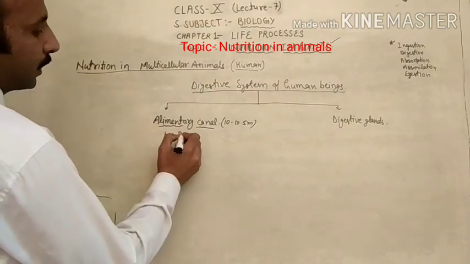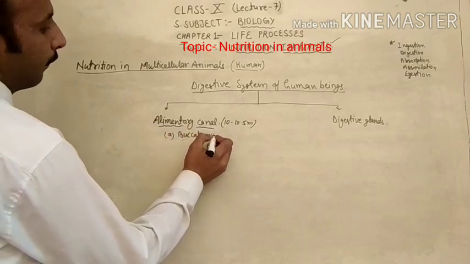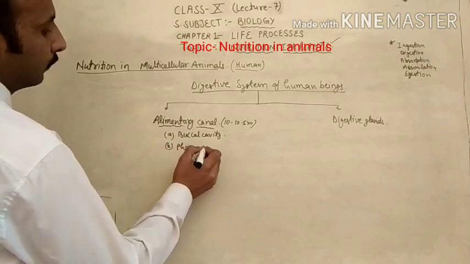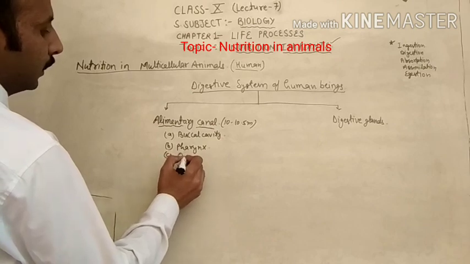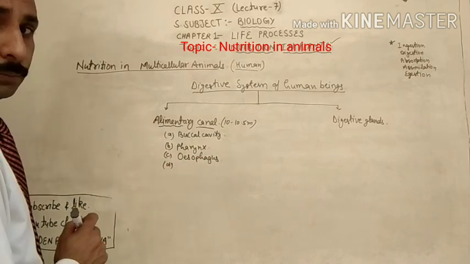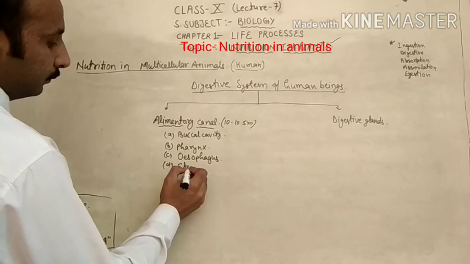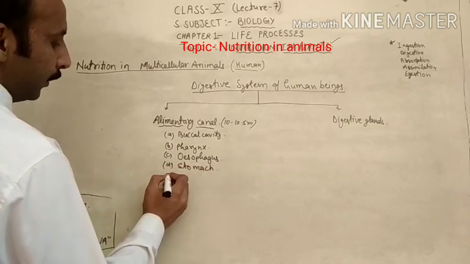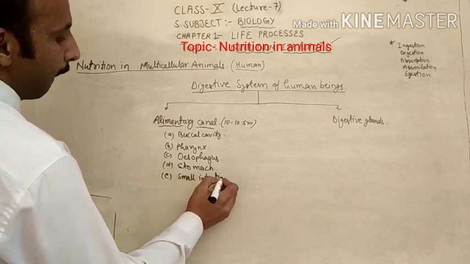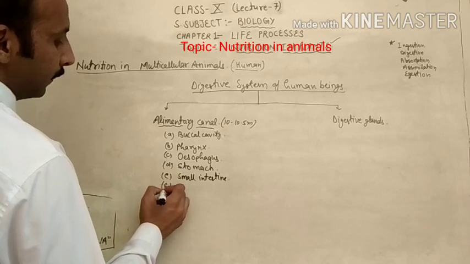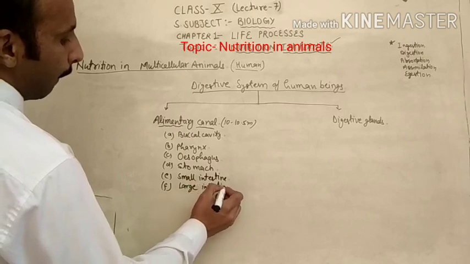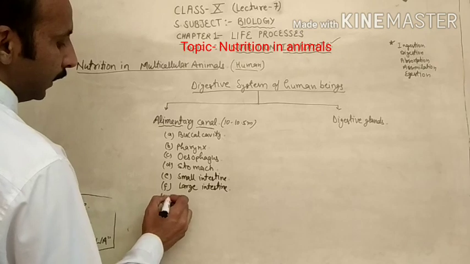Its parts: first one is buccal cavity, second one is pharynx, third one is esophagus, fourth one is stomach, fifth one is small intestine, sixth one is large intestine, and last one is anus.